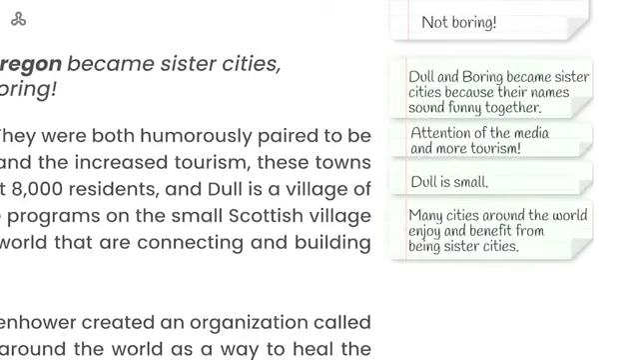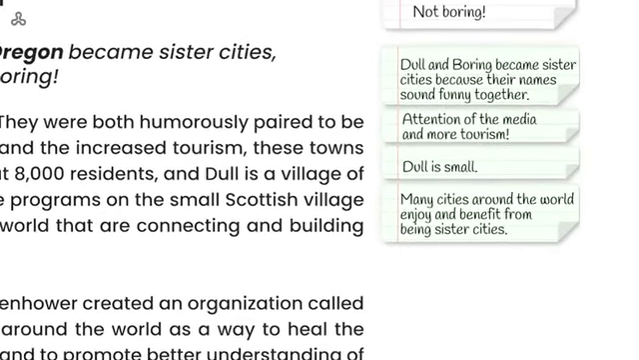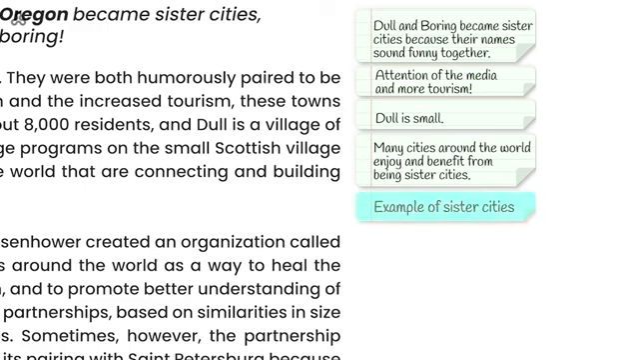Now that we've written our notes for this paragraph, let's stop and think. We have 4 notes. Where's the writer going with this? It seems that we're going to find out more about sister cities, and the writer is using Dull and Boring as an interesting example of sister cities. It looks like the whole paragraph is an example. Let's write that. Example of sister cities.